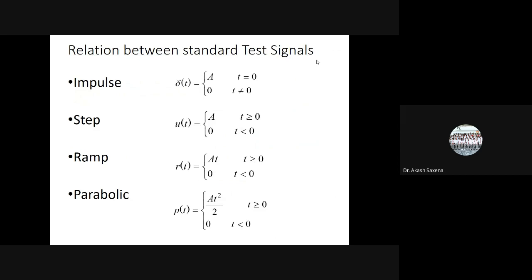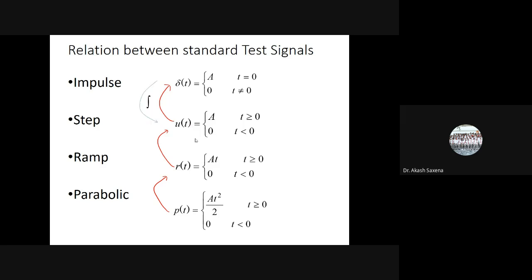Now, if I define the simple relationship delta t, ut, rt, and pt, I can say that impulse is when t is equal to 0, impulse is this. Step signal when t is greater than 0, the value of a is this. And if I say ramp signal, so if I differentiate this, I will get this. If I differentiate this, I will get this. If I differentiate this, I will get this. So that is how I show you.